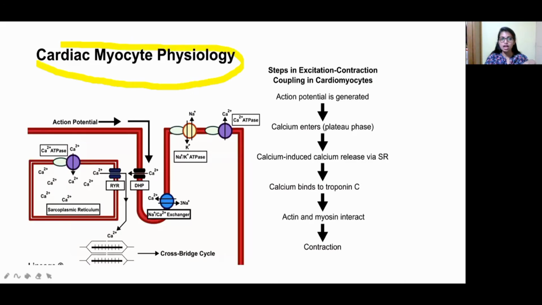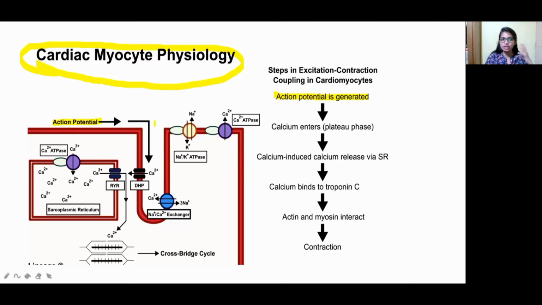So this is the cardiac myocyte physiology, meaning how the cardiac muscle will get contracted, because for contraction many steps are involved in our body. For performing any function, there are some steps, some specific pathway. So for the myocyte physiology, meaning the contraction of the heart muscle, there are some steps involved. Let us see what those are. Steps in excitation-contraction coupling in the myocytes. First, an action potential is generated. You can see over here, the action potential is generated.